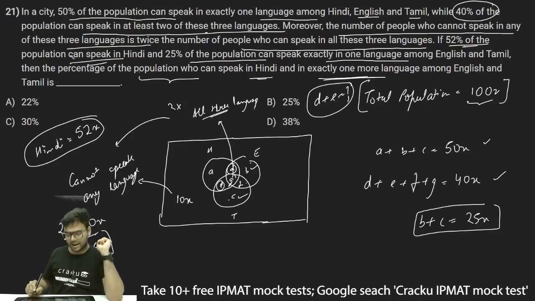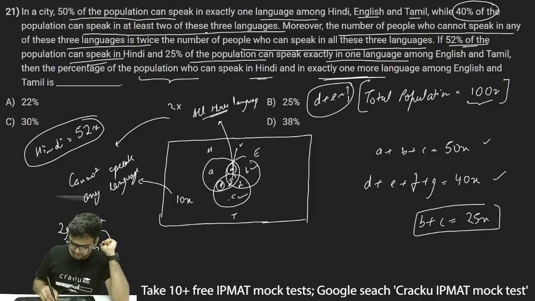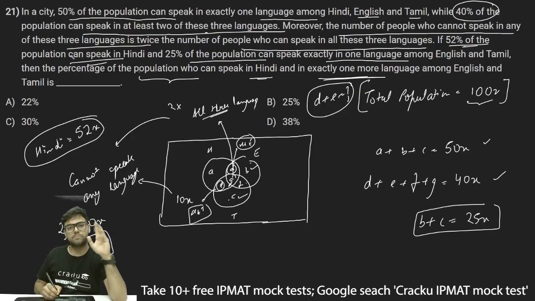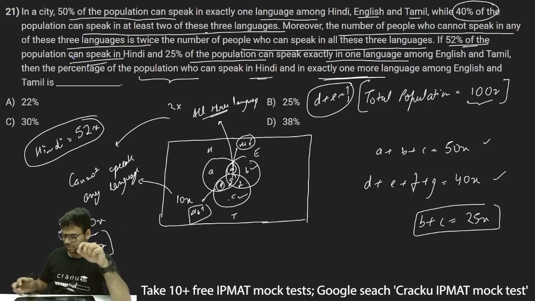I have to find out the value of D plus E because this is Hindi plus English, that is Hindi and English only, and this is Hindi and Tamil. So Hindi plus one more language: Hindi and English, and Hindi and Tamil. I don't have to consider G because G represents all people who can speak three languages, Hindi, English and Tamil. I just want two languages, which is Hindi and English and Hindi and Tamil.